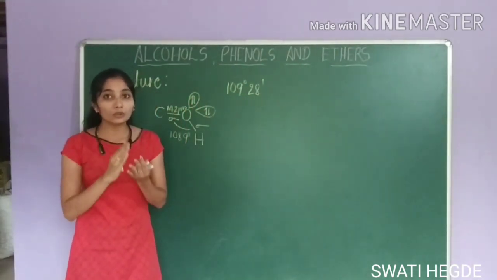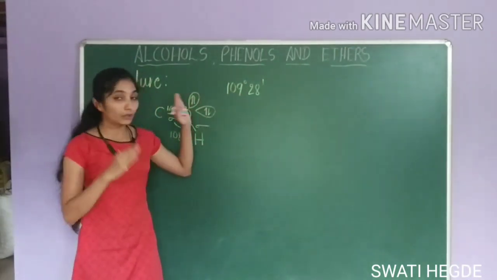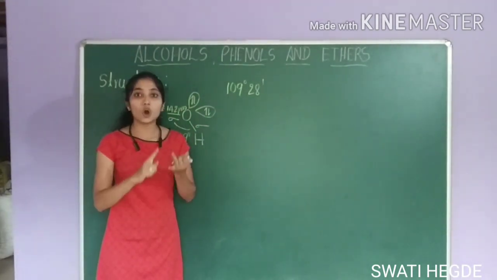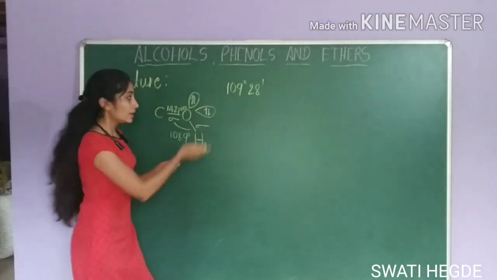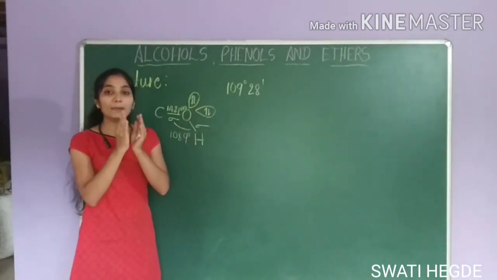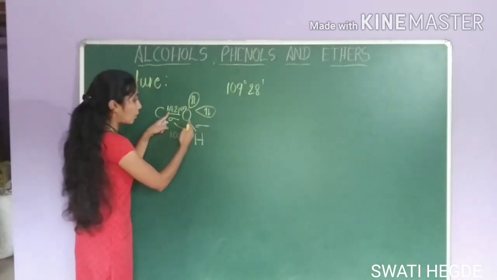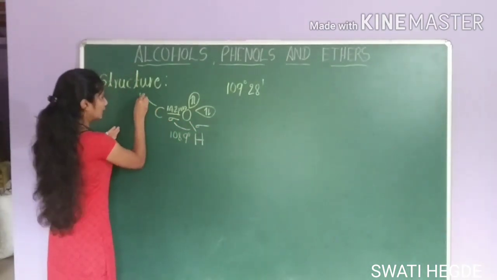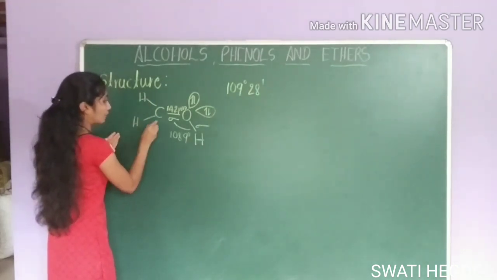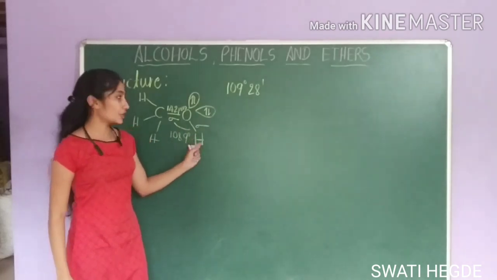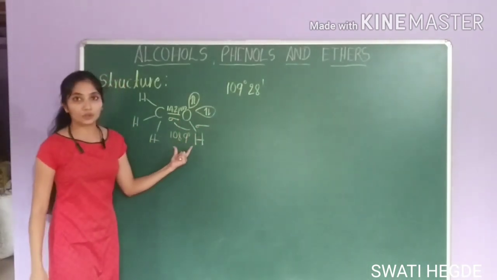You know that lone pair-lone pair repulsion is greater than lone pair-bond pair repulsion or bond pair-bond pair repulsion. Since these two orbitals contain lone pairs, there will be more repulsion. So the bond angle decreases in case of alcohol. The other sp3 hybrid orbital of carbon will overlap with the s orbital of hydrogen. This is the structure of alcohol.